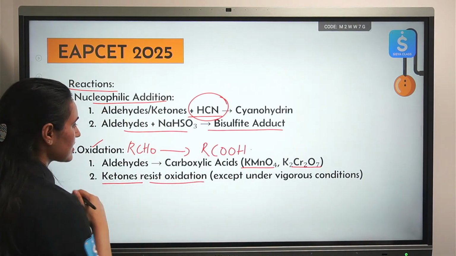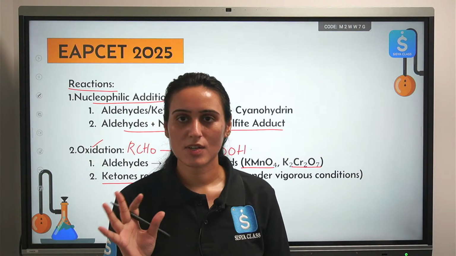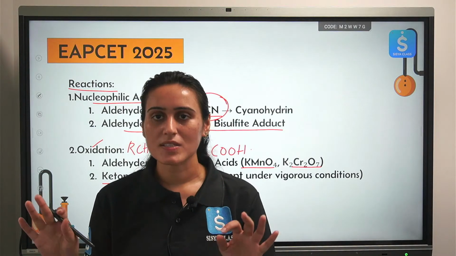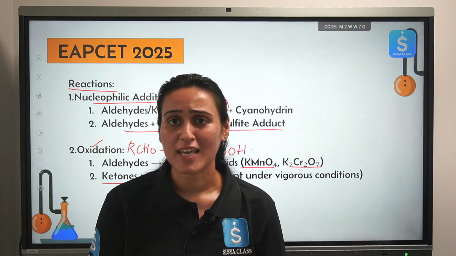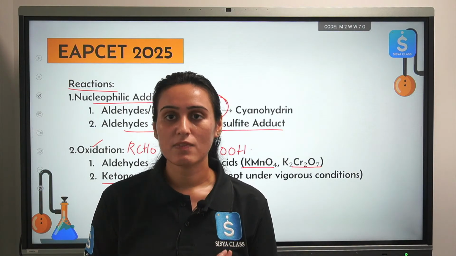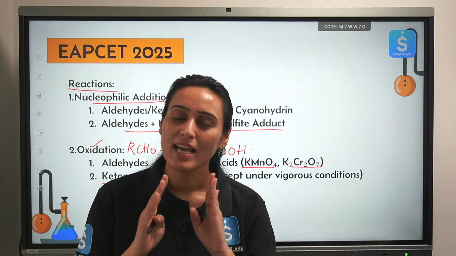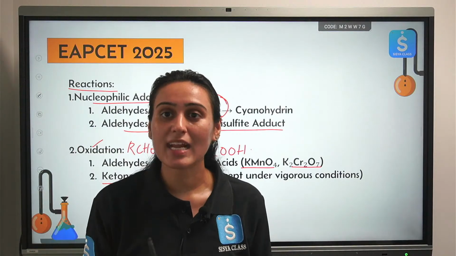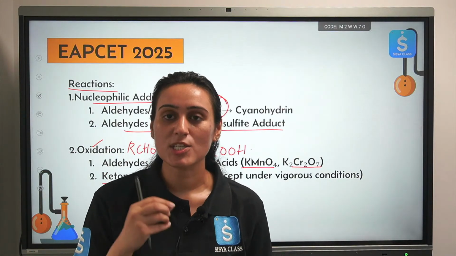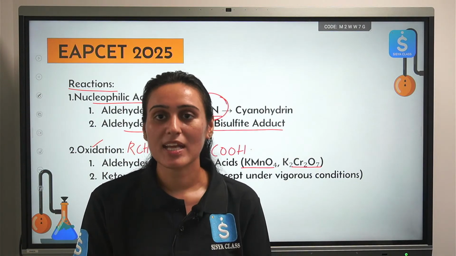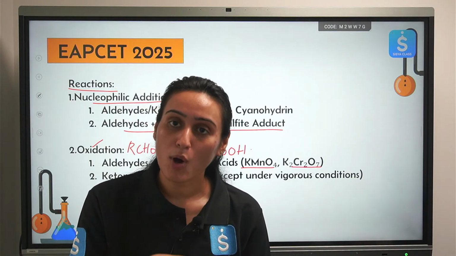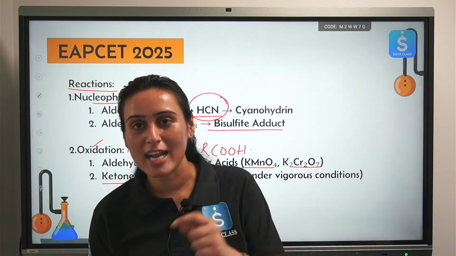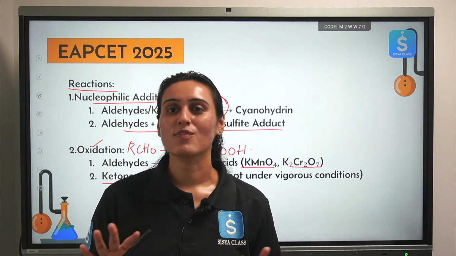Ketones resist oxidation. That is why, if you take a secondary alcohol and use a mild or a strong oxidizing agent, you don't have to worry whether you will receive ketone or carboxylic acid. It will oxidize up to ketone only. Oxidation of ketone further is very difficult. You require special reagents for that. High temperature is required for that. Carbon-carbon bond breaking is required for that. So it is not as easy as oxidation of aldehyde to carboxylic acid. So you don't have to worry much about it.